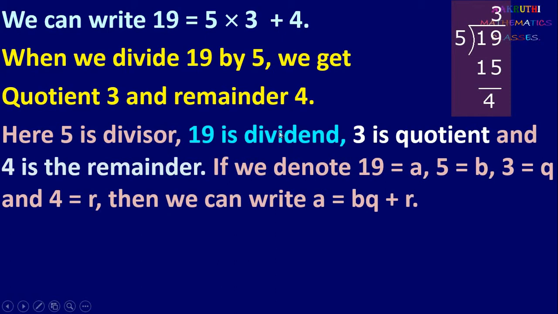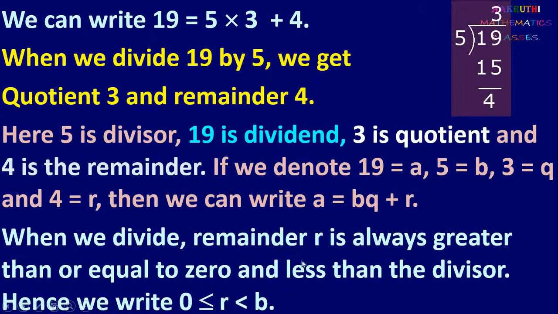Here we are dividing 19 by 5, so 5 is the divisor and 19 is the dividend, 3 is the quotient and 4 is the remainder. We denote the dividend 19 by a, the divisor 5 by b, the quotient 3 by q, and the remainder 4 by r. And we write a equal to bq plus r. So here 19 equal to 5 into 3 plus 4. Therefore we can write a equal to bq plus r.